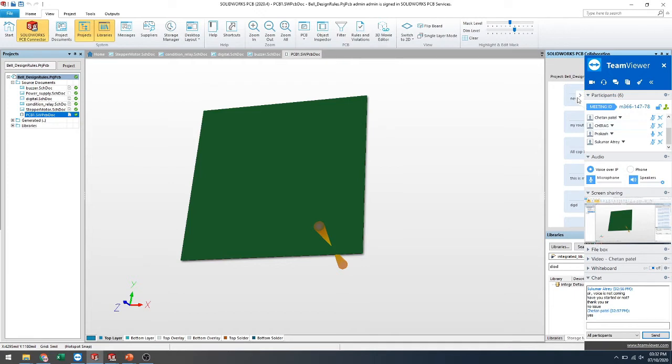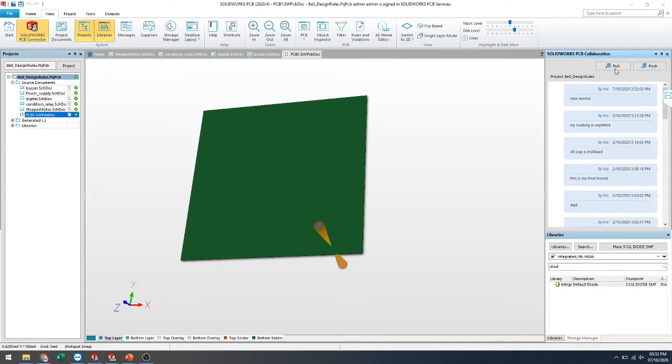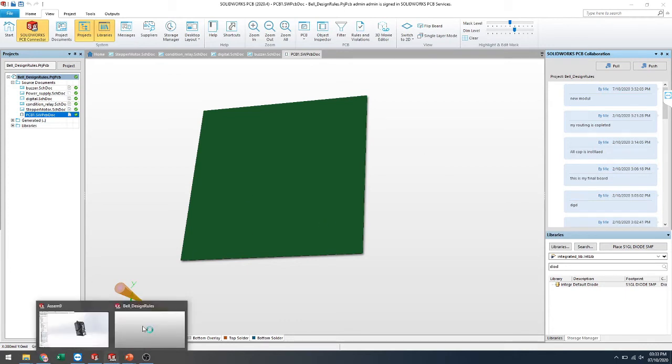So this is a collaboration tab between mechanical and PCB. Vice versa, the same thing will be reflected: the same message is conveyed from the mechanical side to the PCB side, and it is processing from the mechanical to the collaboration.